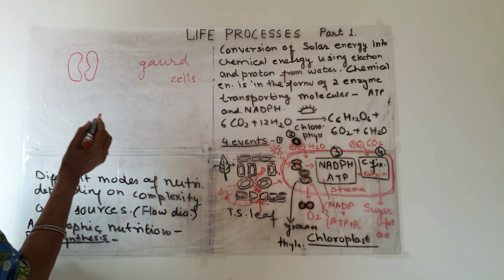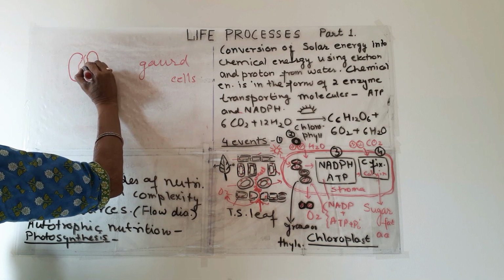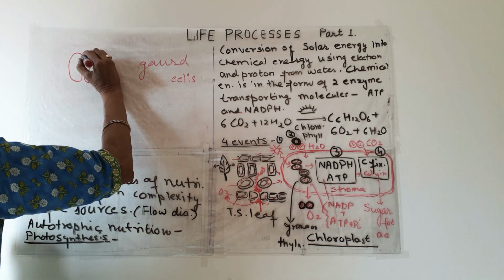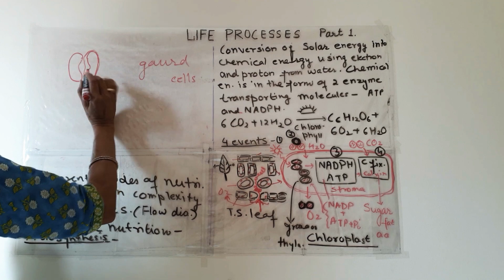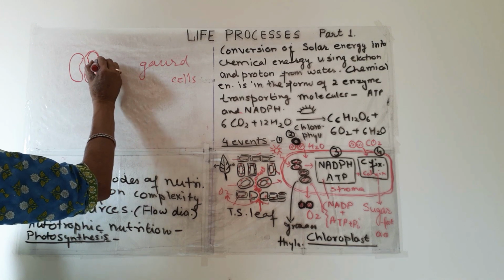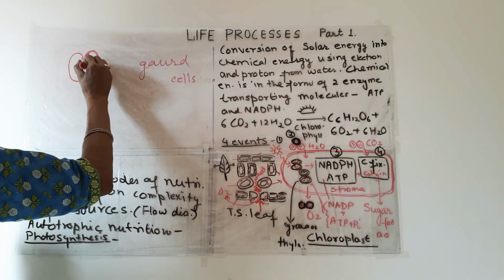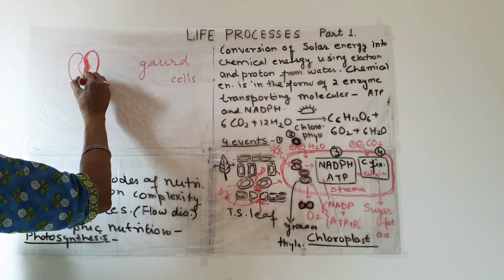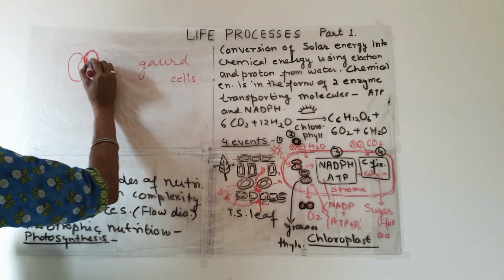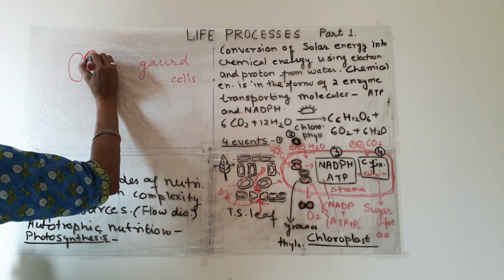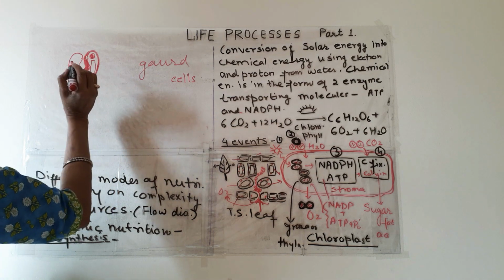What is the specialty of these guard cells is the inner wall is thickened, and the outer wall is thinner. So this is the outer thin wall of the guard cell, and this is the inner, the thick wall of the guard cell. They are having vacuole, then nucleus, and then some chloroplast also.